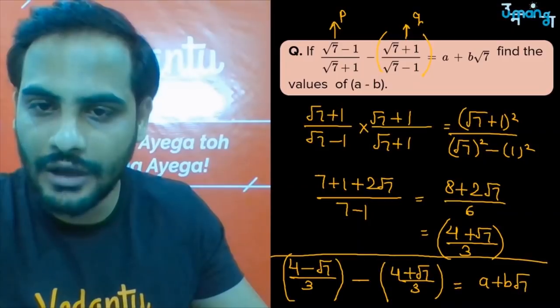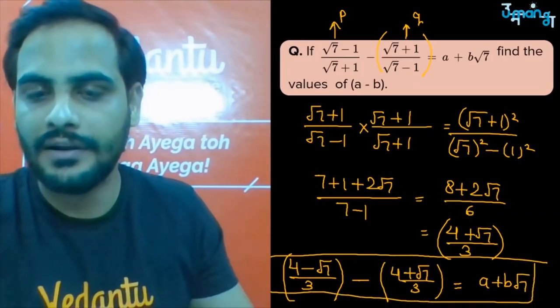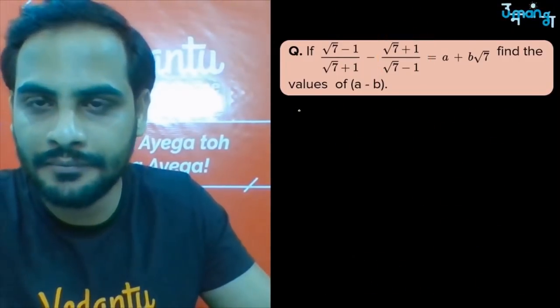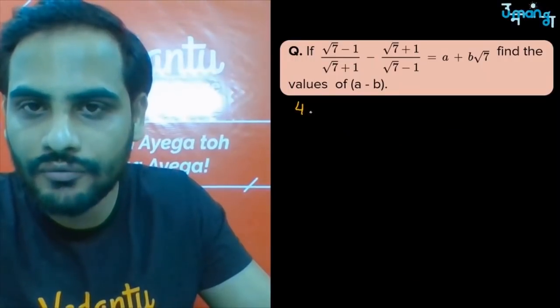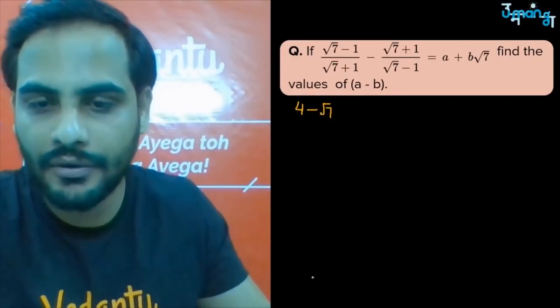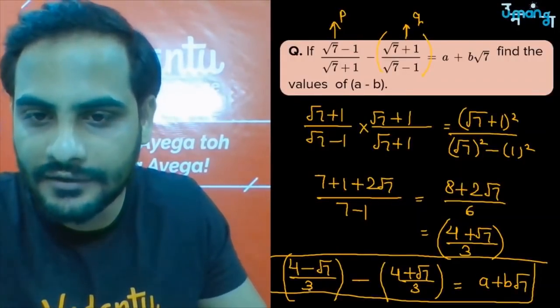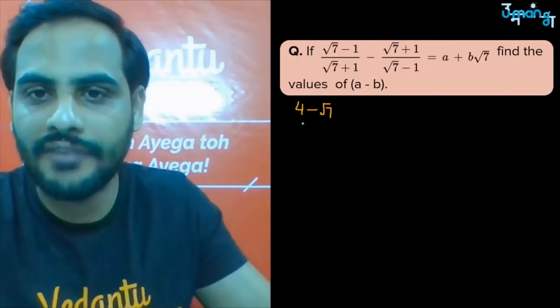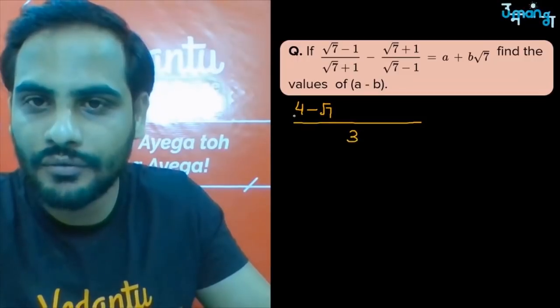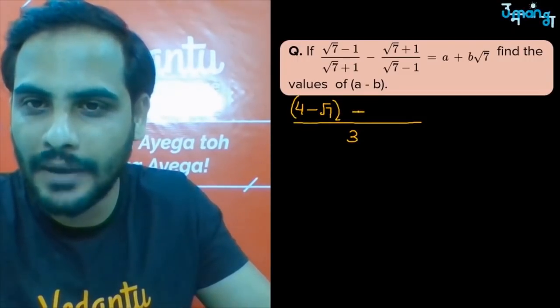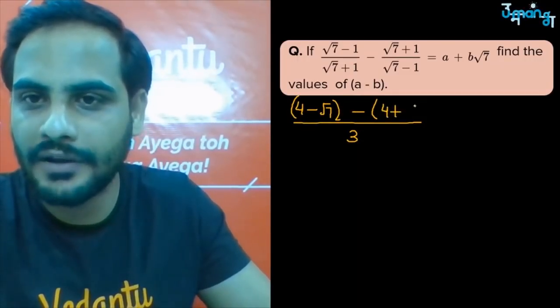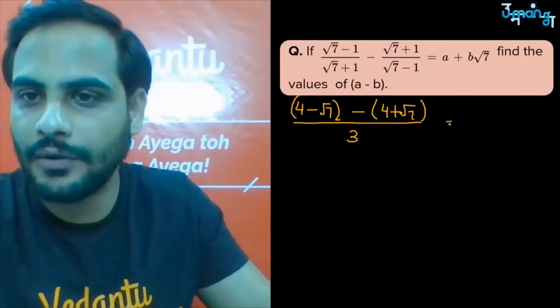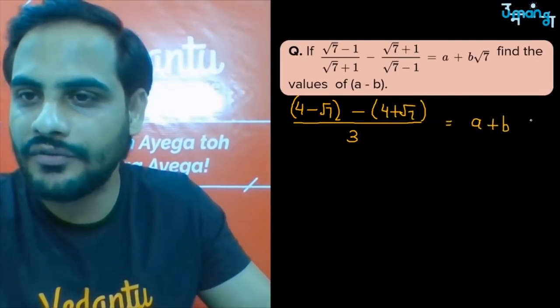So now I will work on this part. Here you can see that 3 and 3 is the common denominator. So if I take the denominator common, one side you have 4 minus root 7 minus (4 plus root 7) is equal to a plus b root 7.